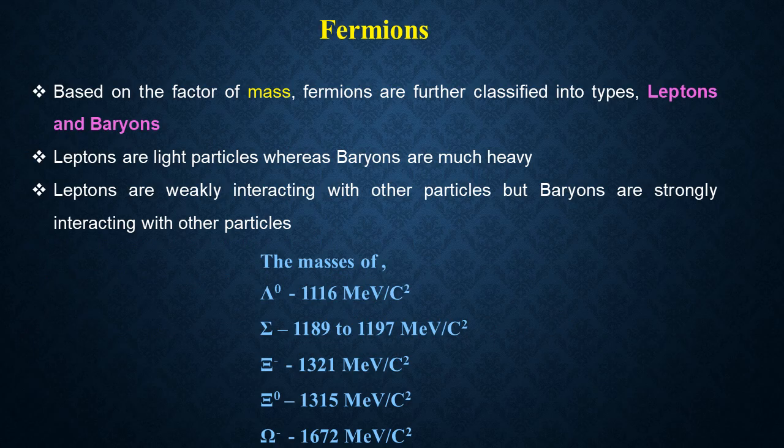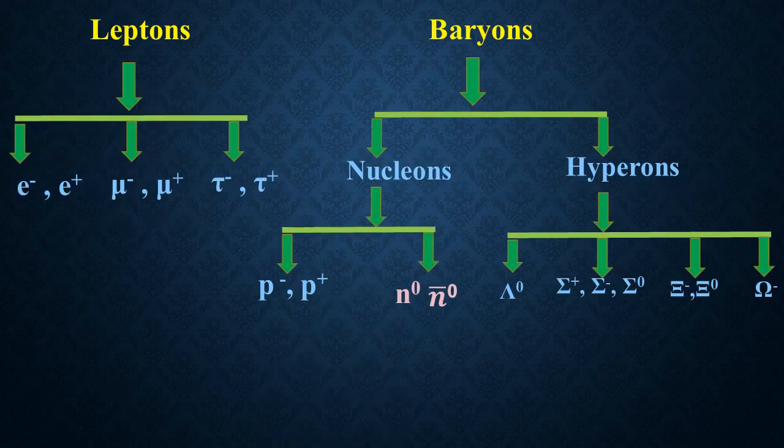Based on the factor of mass, fermions are further classified into leptons and baryons. Leptons are light particles, whereas baryons are much heavier. Leptons are weakly interacting with other particles, but baryons are strongly interacting with other particles. The masses of the baryons are given here: lambda naught, lambda, sigma, psi, and omega. Here the masses are listed.